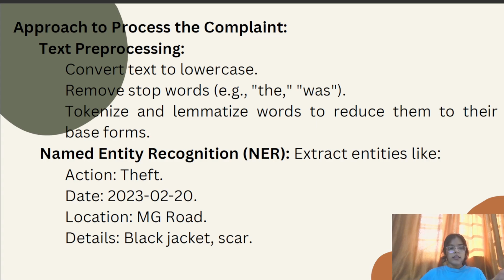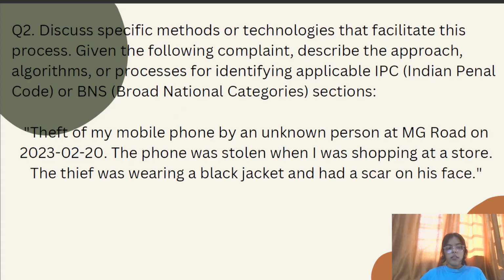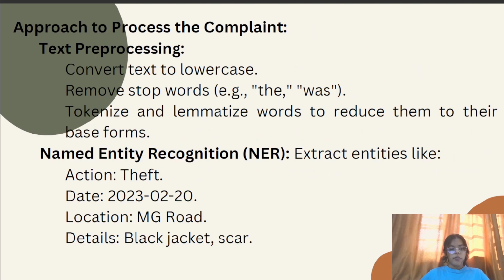Tokenizing is a method which breaks all the content into units. Like "theft" is one unit, "of" is one unit. These units are called tokens. Theft is one token, "of" is one token, "my", "mobile", "phone", like this.